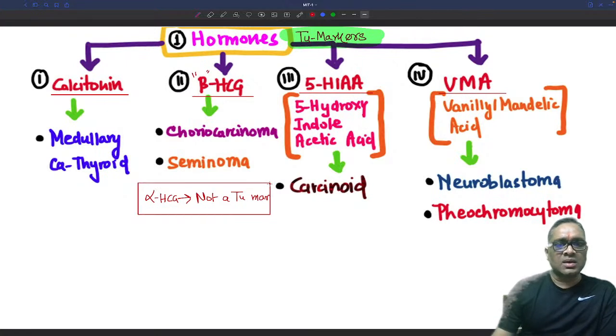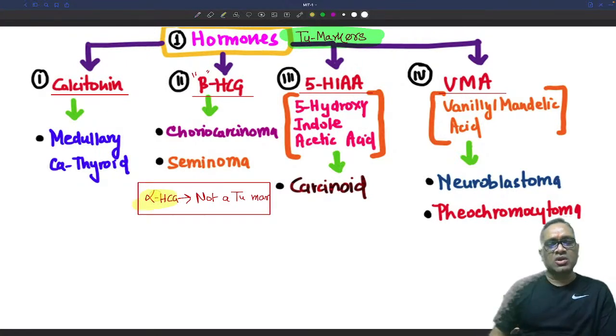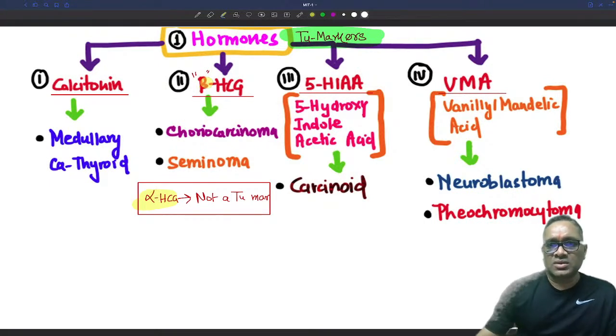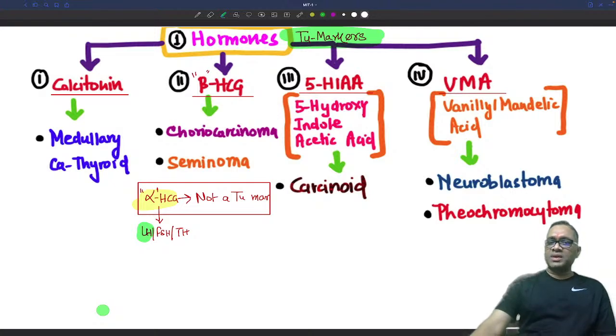Sometimes they will be asking which is not a tumor marker. At that time you have to remember alpha HCG is not a tumor marker. Why is it not a tumor marker? Because the alpha subunit resembles LH, FSH and TSH, and it most commonly resembles LH. This was an INICET question in a previous year. So that is the important thing we have to remember.